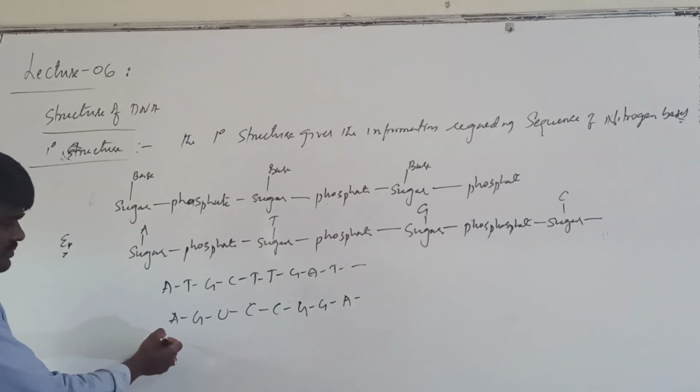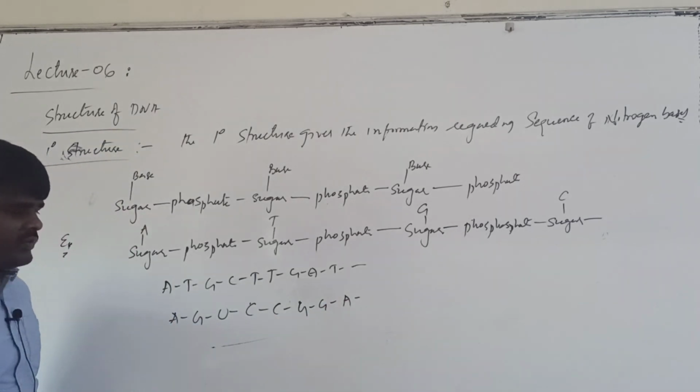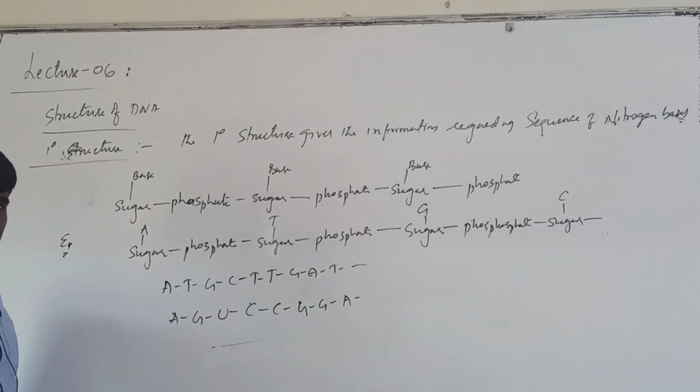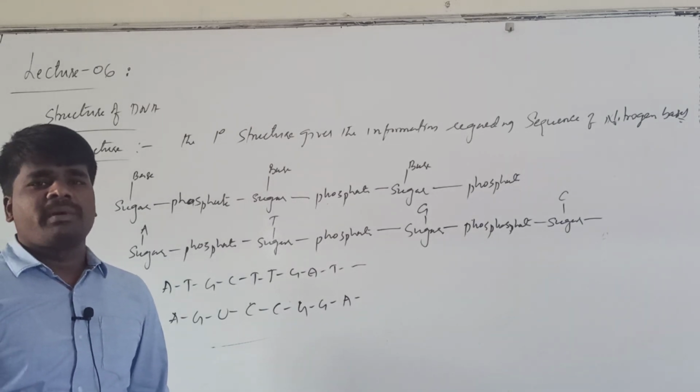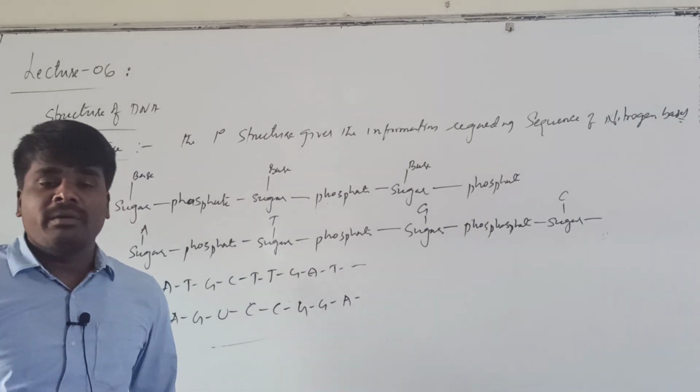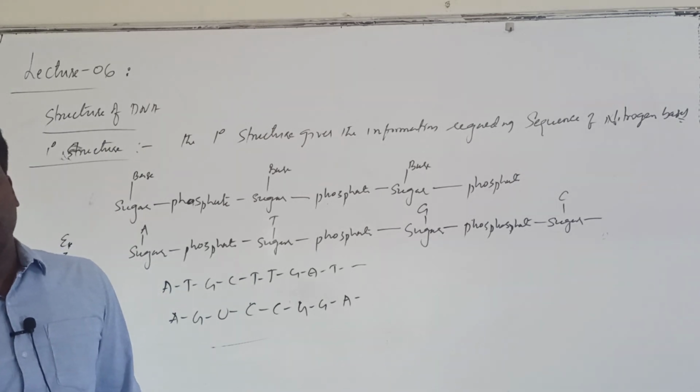This will be the primary structure of RNA. If you write in this manner, this will indicate the primary structure of RNA. In place of uracil, if you are using thymine, that will indicate the primary structure of what? The primary structure of DNA.